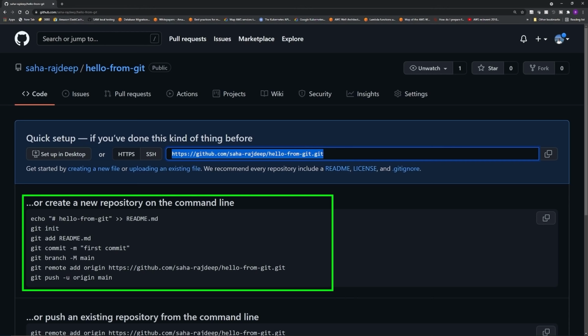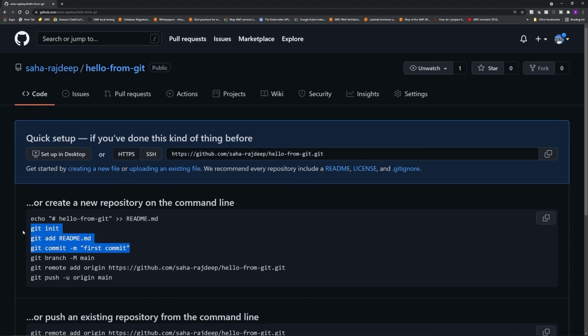This is super handy. We already did up to this part. We ran git init, git add, and git commit. To push our changes to GitHub, we need to run these 3 remaining commands. Don't worry too much about this git branch -m and git remote add command. They are part of branching. We are gonna learn about branching in a couple of lectures.